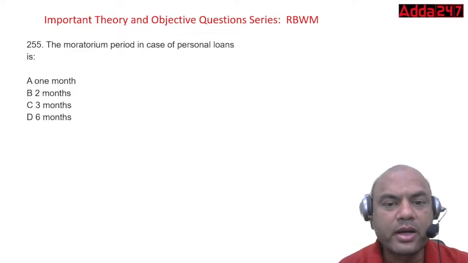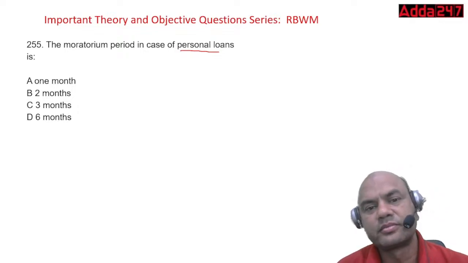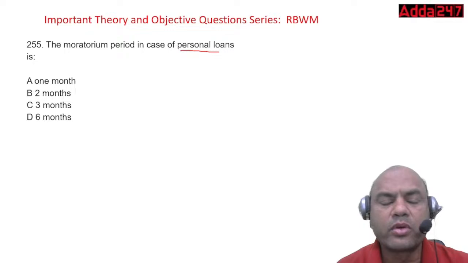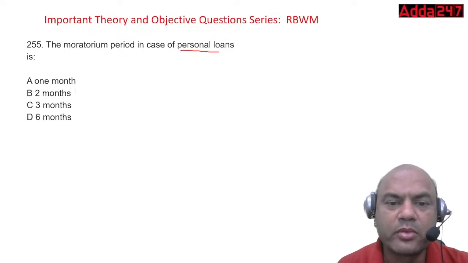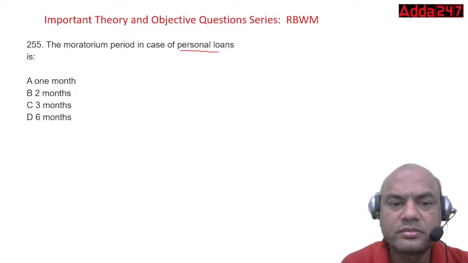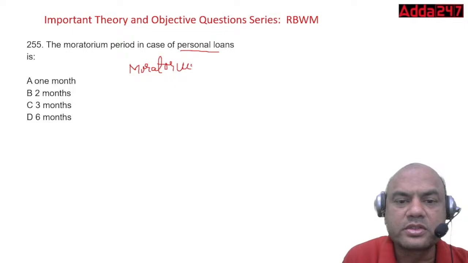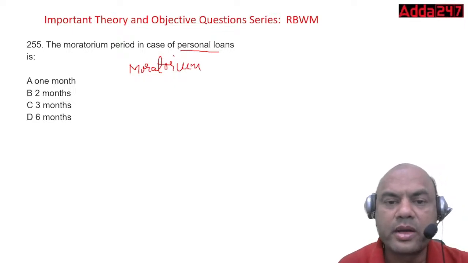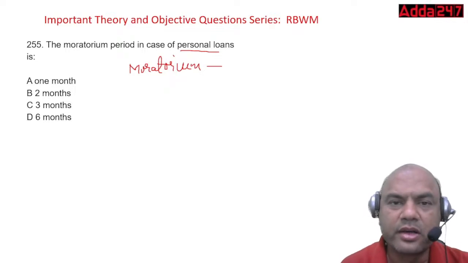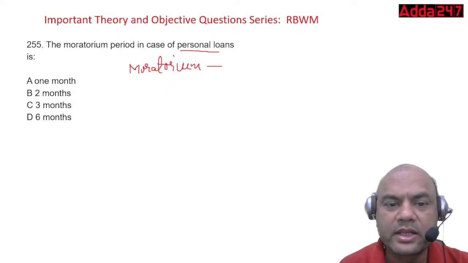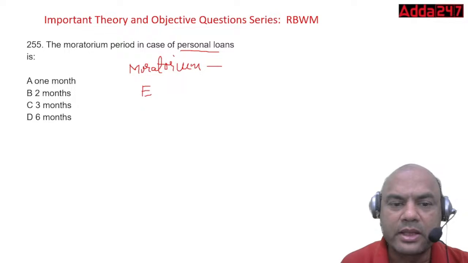The moratorium period in case of PL, personal loan: what is it? 1 month, 2 months, 3 months, 6 months. Firstly, tell me what the moratorium period is. I have taken it earlier also. In general loans, what do we pay? General EMI. Let me clarify in mathematical format.